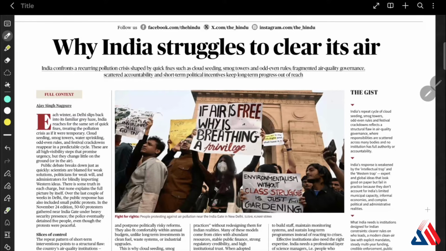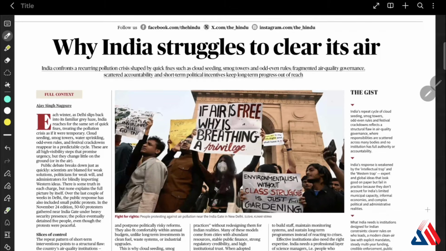The first one is fragmented air quality governance, because there are too many bodies with overlapping mandates. Example, Ministry of Environment, we have Central Pollution Control Board, State Pollution Control Boards, then Commission on Air Quality Management, municipalities, agriculture, transport, etc. So there is no single agency which is fully accountable for clean air outcomes. And this leads to uneven enforcement, and interstate coordination failures are happening because of this. And sometimes there are also contradictory orders coming from courts, centers, and local bodies.